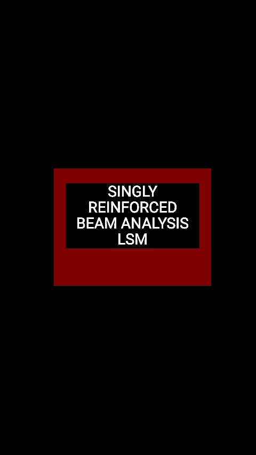So the limit state method provides for serviceability criteria, and it also provides for collapse. Limit state of collapse and limit state of serviceability are the two criteria you will deal with, and you will design members for both.